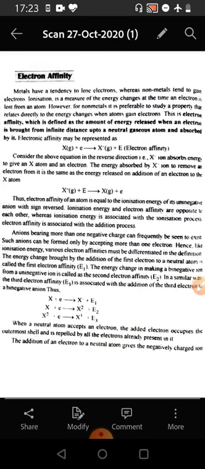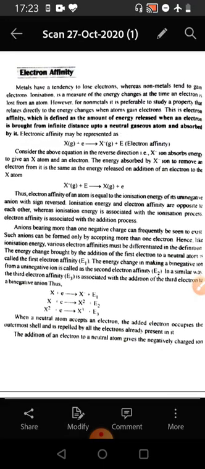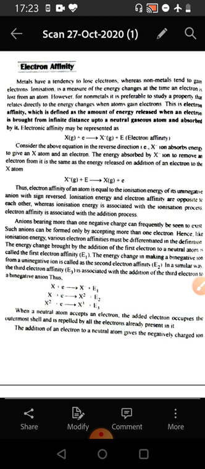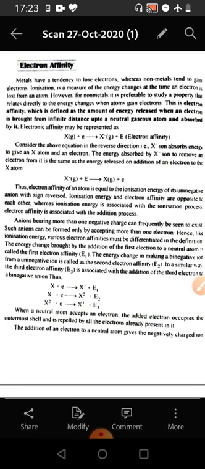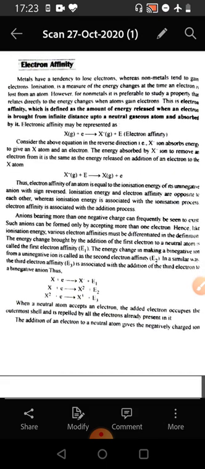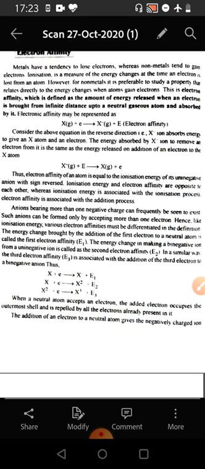Ionization is a measure of the energy changes at the time an electron is lost from an atom. However, for non-metals, it is preferable to study a property that relates directly to the energy changes when an atom gains an electron. This is electron affinity, which is defined as the amount of energy released when an electron is brought from infinite distance up to a neutral gaseous atom and absorbed by it, turning into an anion.